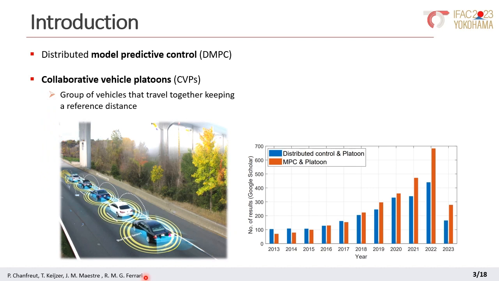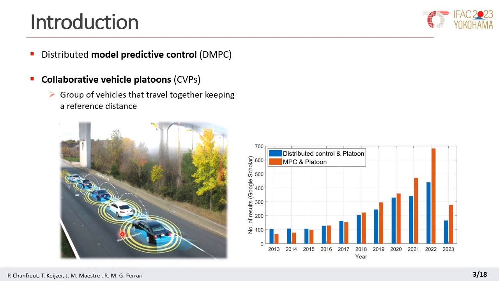So this paper is framed within the field of distributed MPC, distributed model predictive control, and considers in particular its application in vehicle platoons. In particular, we consider a set of vehicles that travel together in a row following a leader, as we illustrate here. These cars can communicate and coordinate their decisions so as to optimize their performance and, among others, avoid collisions.